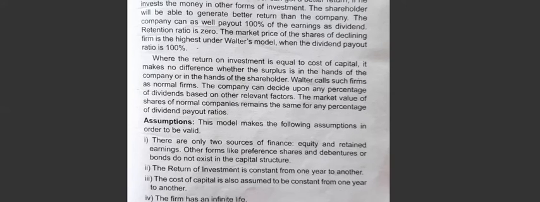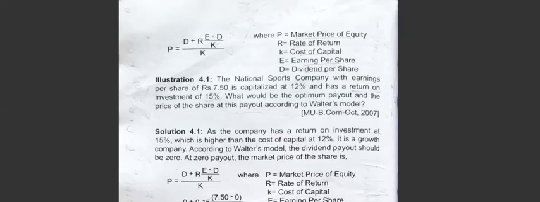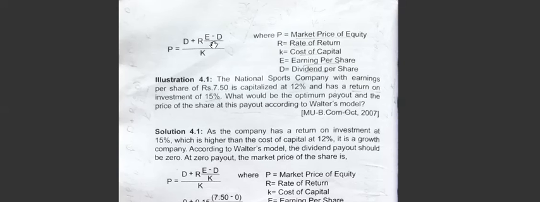There are only two sources of finance, equity and retained earnings. Other forms like preference shares, debentures and bonds do not exist. The rate of return remains constant, the cost of capital remains constant, and the firm has an infinite life. See the formula to calculate the market price under Walter's model: P is equal to D plus R times E minus D divided by K, the whole divided by K.